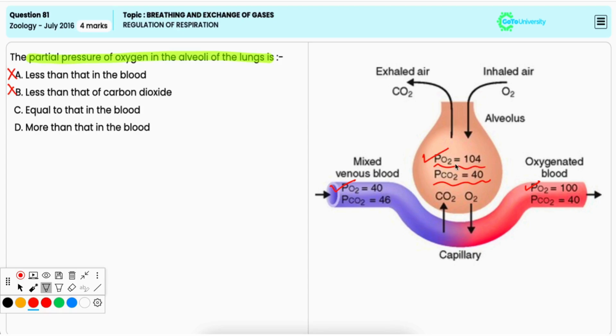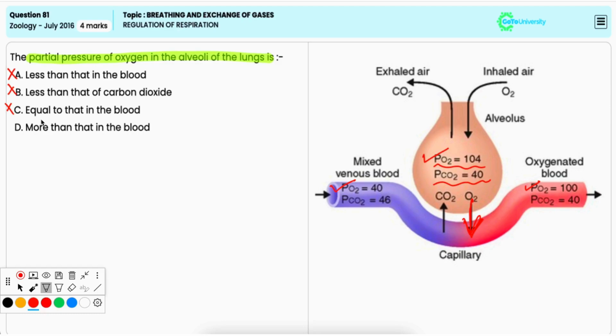Option C, equal to that in the blood. It is also incorrect because oxygen diffuses from the alveoli into the blood due to the concentration gradient. That is, the partial pressure of oxygen in the alveoli must be higher than that in the blood. Option D, more than that in the blood.